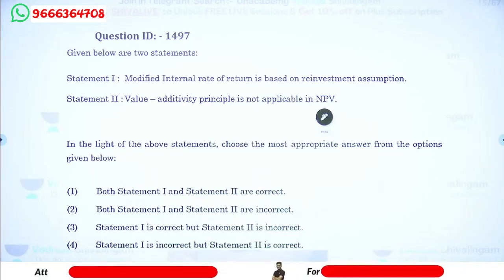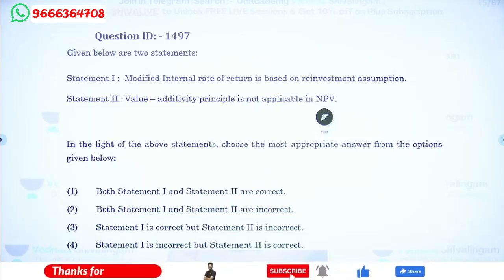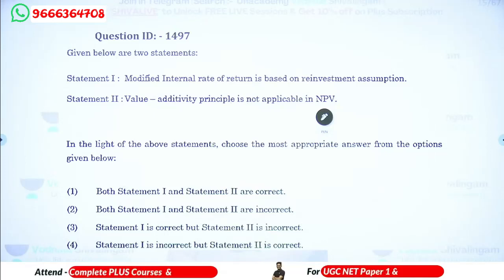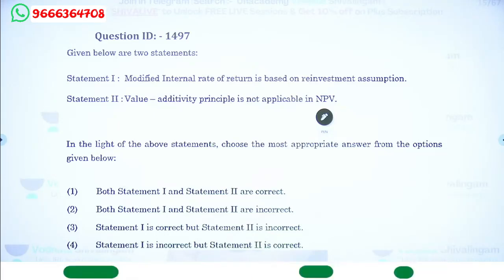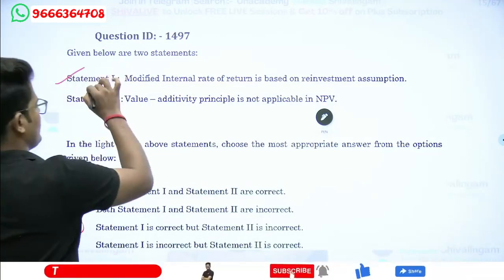Modified IRR is based on reinvestment assumption. Value additive principle is not applicable to NPV. So answer will be option C is the correct answer. Statement 1 is correct and second is wrong.